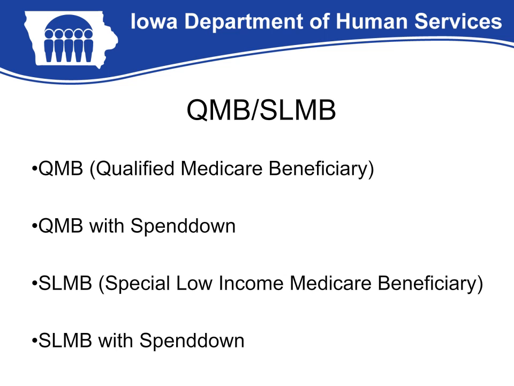We also have SLMB, which is the Special Low-Income Medicare Beneficiary. In this situation, a member has Medicare as primary, and Medicaid will never pay for services. We pay Medicare directly for the yearly premium for this member. The provider needs to bill the member for all services.